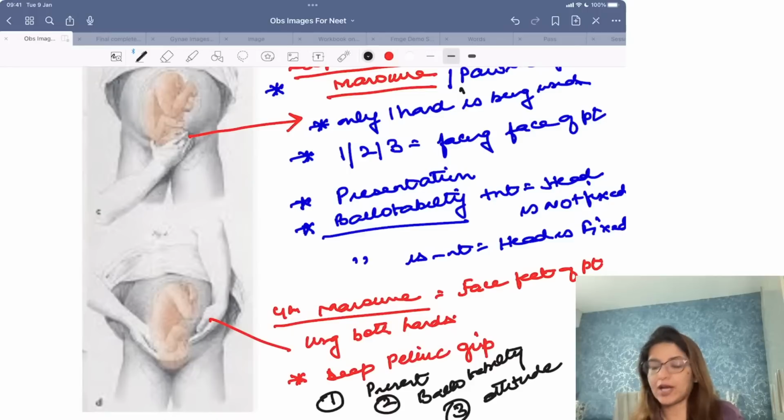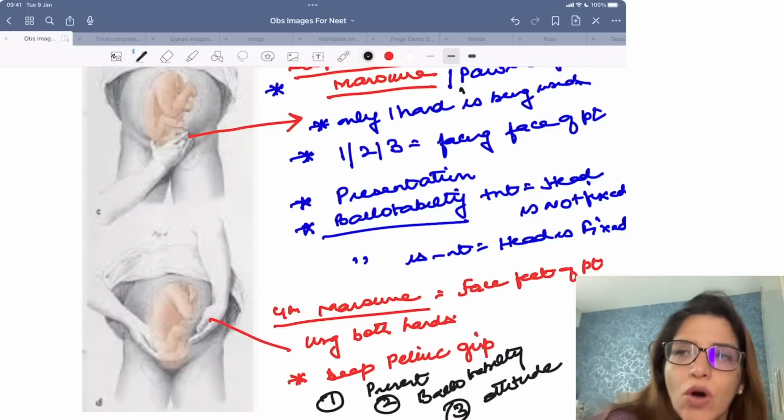Don't remember it as the first pelvic grip or the second pelvic grip. These terminologies are no longer used because some textbooks said Leopold's third was the first pelvic grip and some said Leopold's fourth was the first pelvic grip. So you don't have to go into that trap. You simply have to remember Leopold's third is the pawlik grip and Leopold's fourth is the deep pelvic grip. Clear? Don't remember anything as first or second pelvic grip, right?